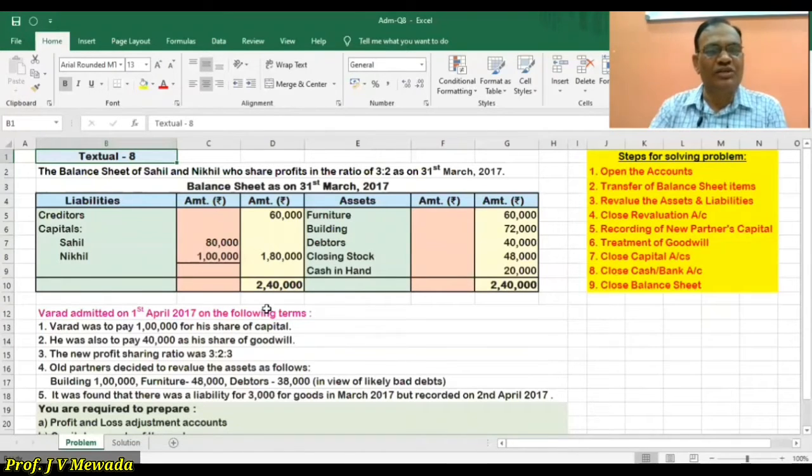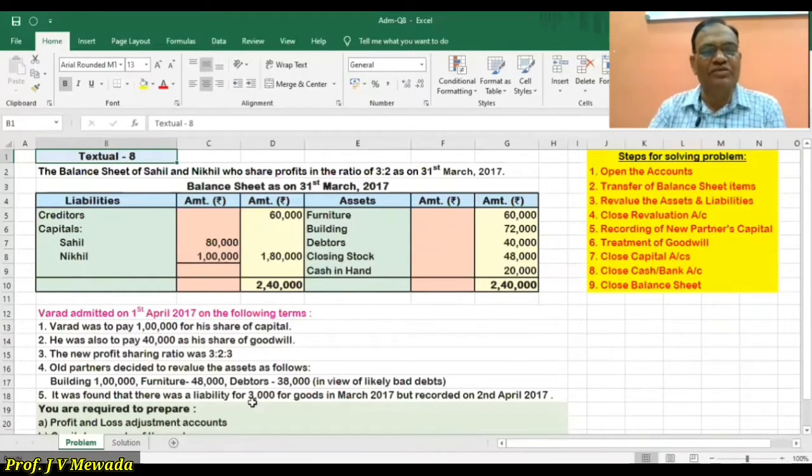Varad is admitted on 1st April. Varad will pay 1 lakh as his capital. Varad is also paying 40,000 for goodwill. The new profit sharing ratio is 3:3. The old partners decided to revalue the assets: building, furniture and debtors.